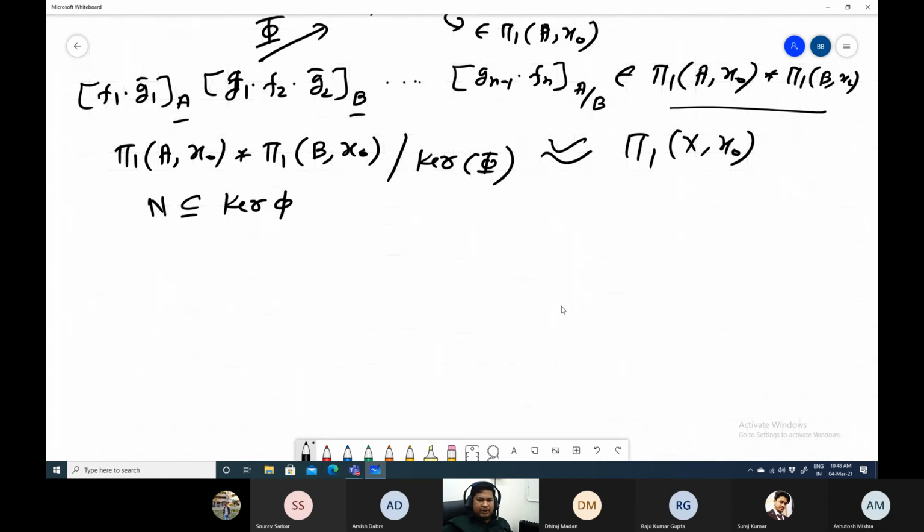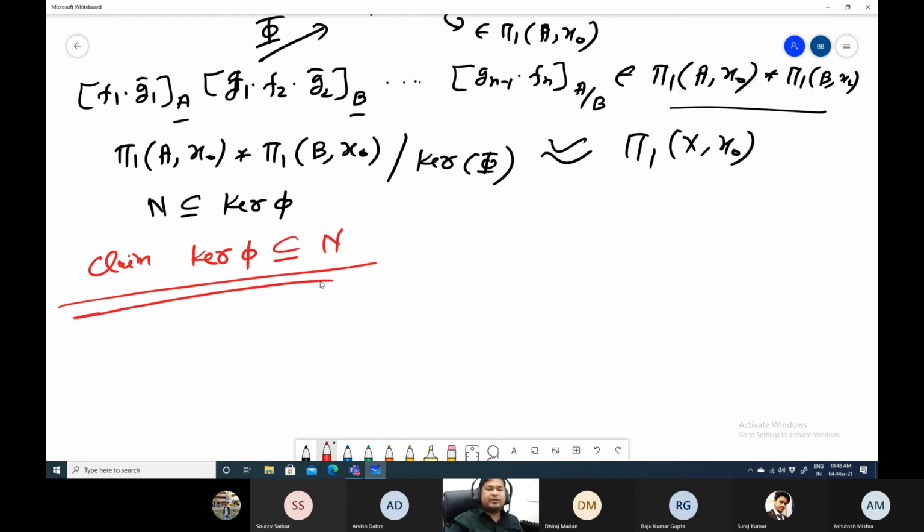Right. Now, how can one see that the converse is also true, that kernel of phi is a subset of N? This proof is actually a difficult one, but you can think a little bit intuitively why it is true. Say take one element from the kernel of phi. What is the kernel of phi? It is elements of pi1 of A comma pi1 of B comma x0. Say F is a, G is b, belonging to the kernel of phi.